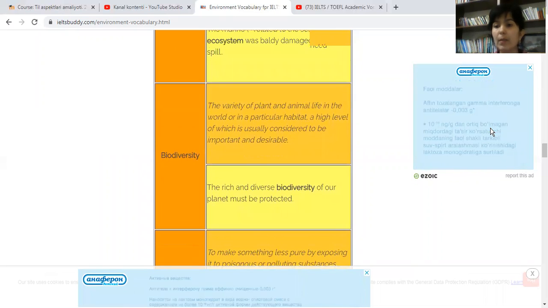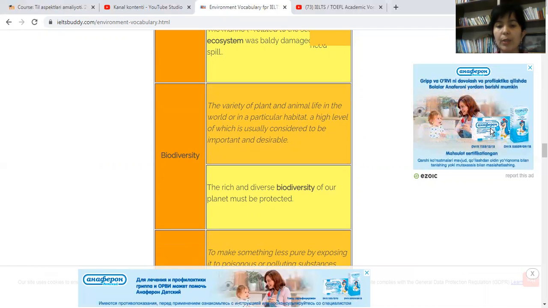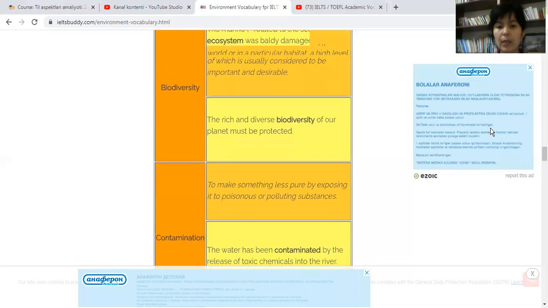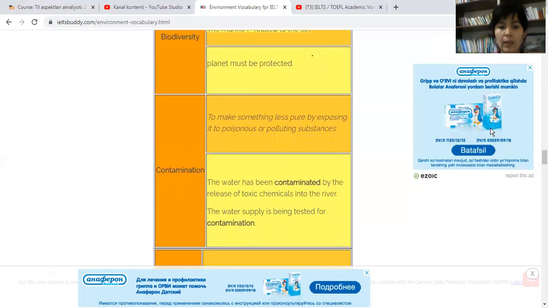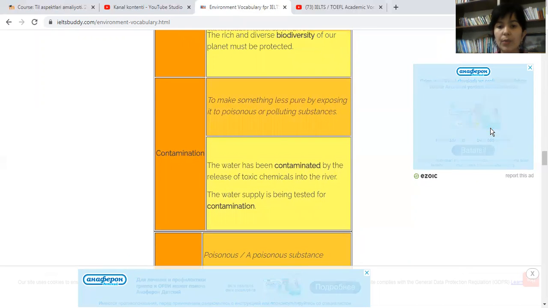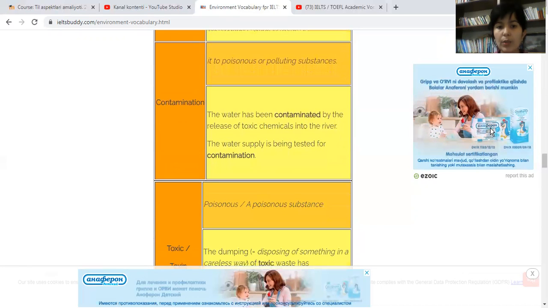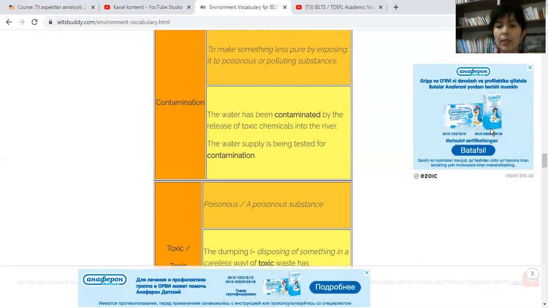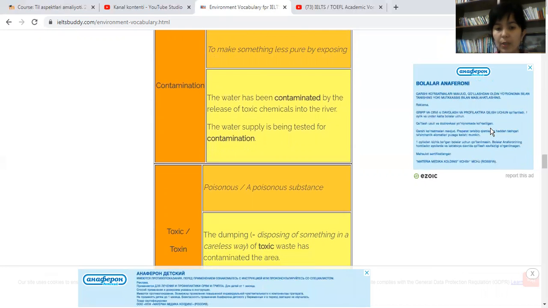Biodiversity. What does biodiversity mean? The variety of plant and animal life in the world or in a particular habitat, a high level of which is usually considered to be important and desirable. The rich and diverse biodiversity of our planet must be protected. Contamination, to make something less pure by exposing it to poisonous or polluting substances. The water has been contaminated by the release of toxic chemicals into the river. The water supply is being tested for contamination.